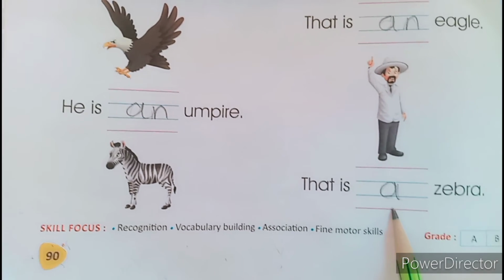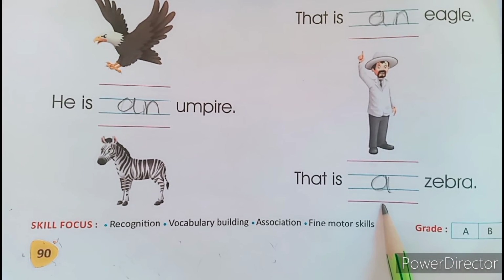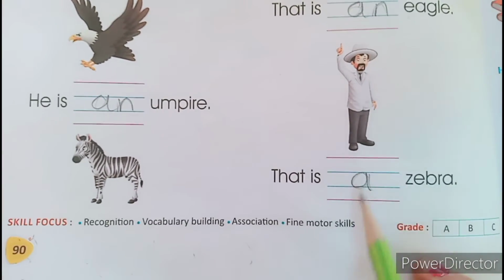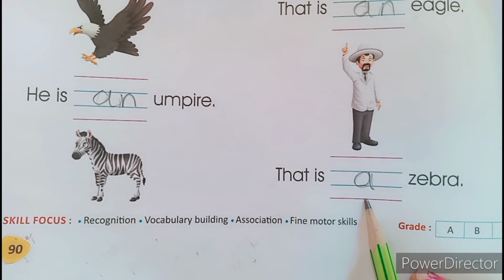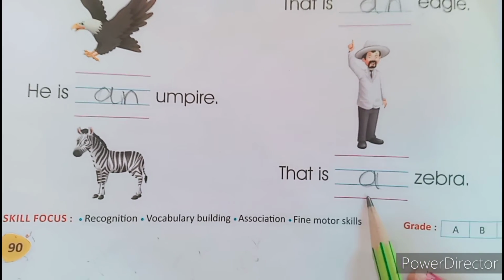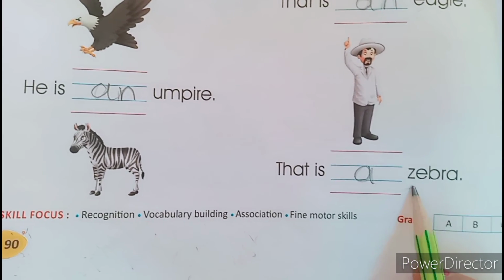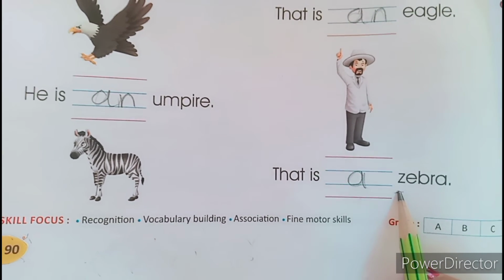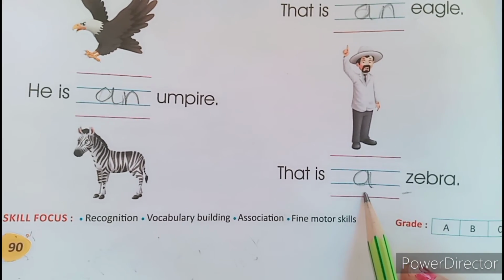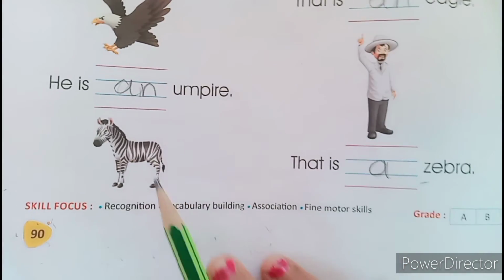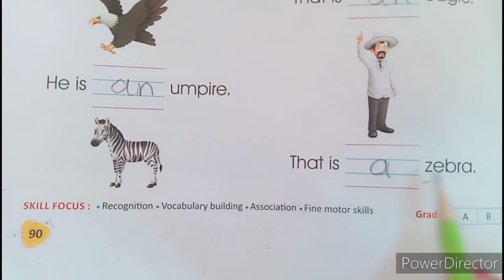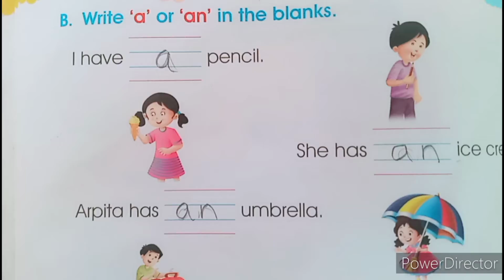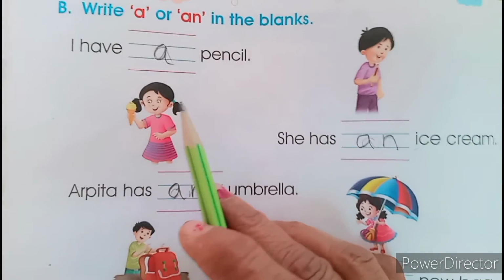Z is a sound of consonant. Okay. Sorry. Yes, Z is a sound of consonant. So we will insert here "a" zebra.